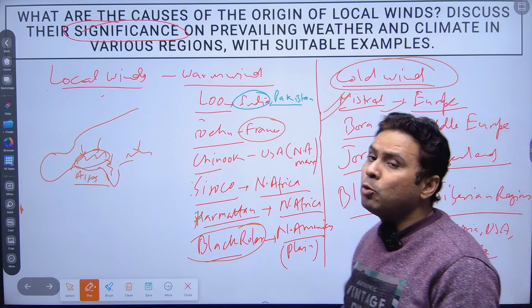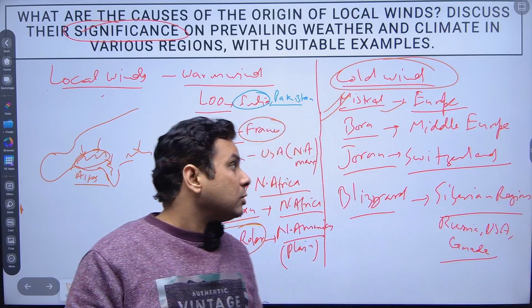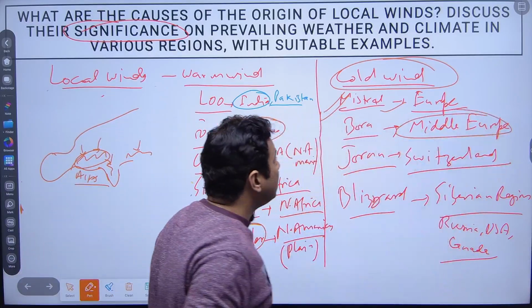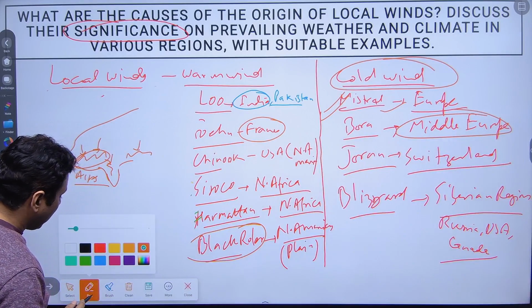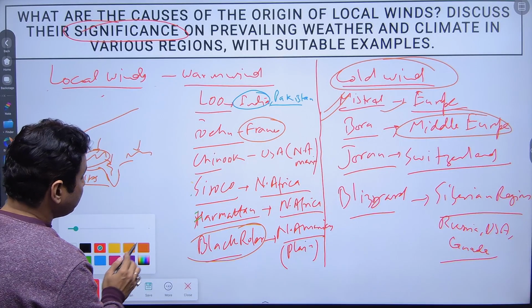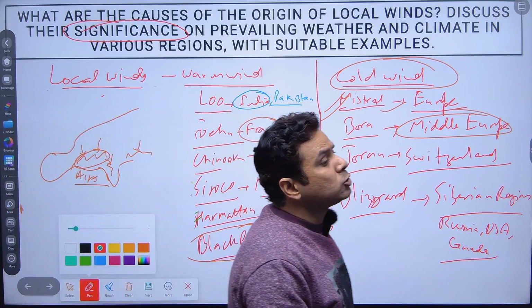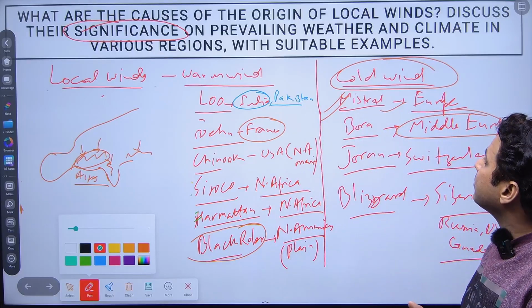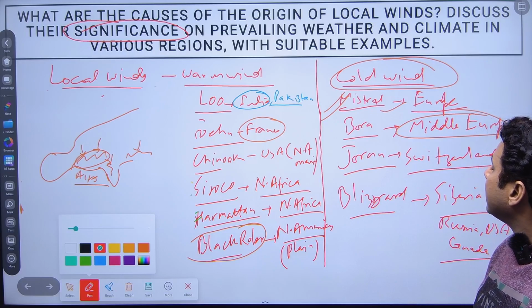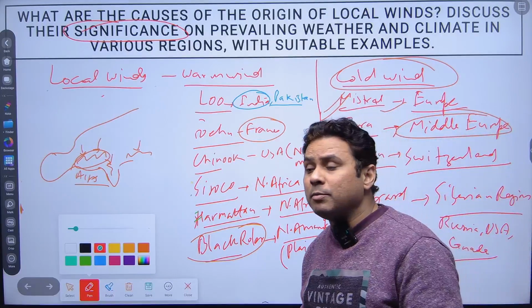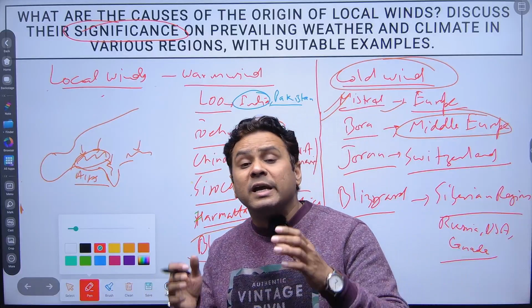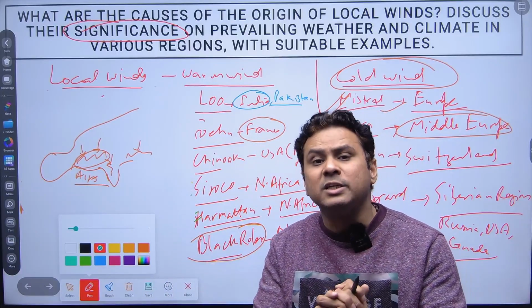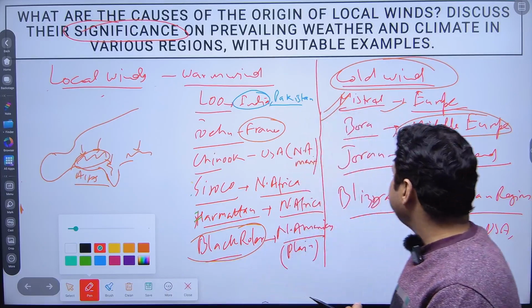Now we talk about the Bora. The Bora is also known as the Boran. It is prevalent in Middle Europe, and in Middle Europe you will find the Bora. So they are also significant in the Middle European region, and they create freezing weather. The entire Middle Europe will be freezed. So this is the effect of the Bora.